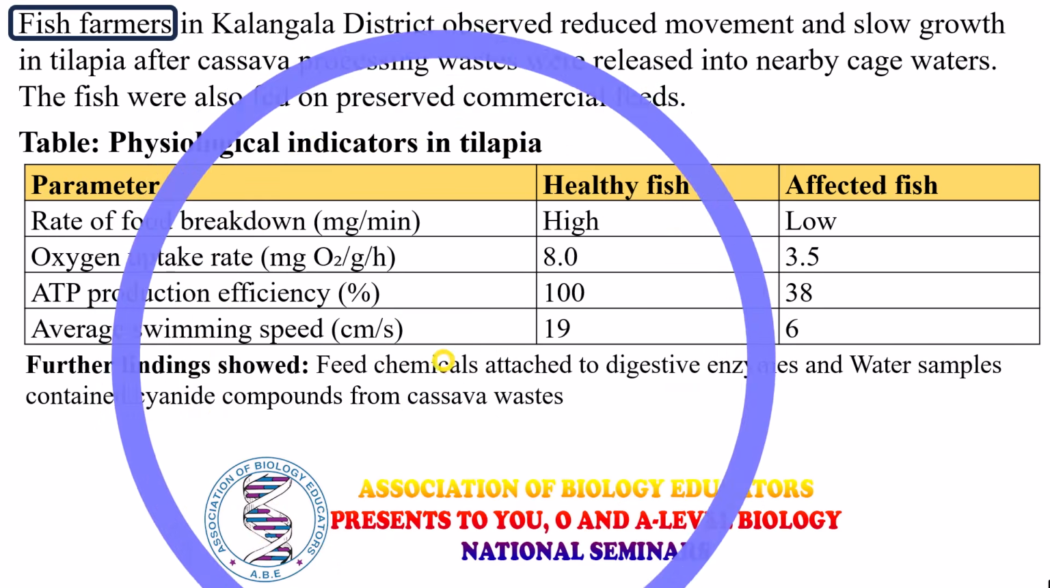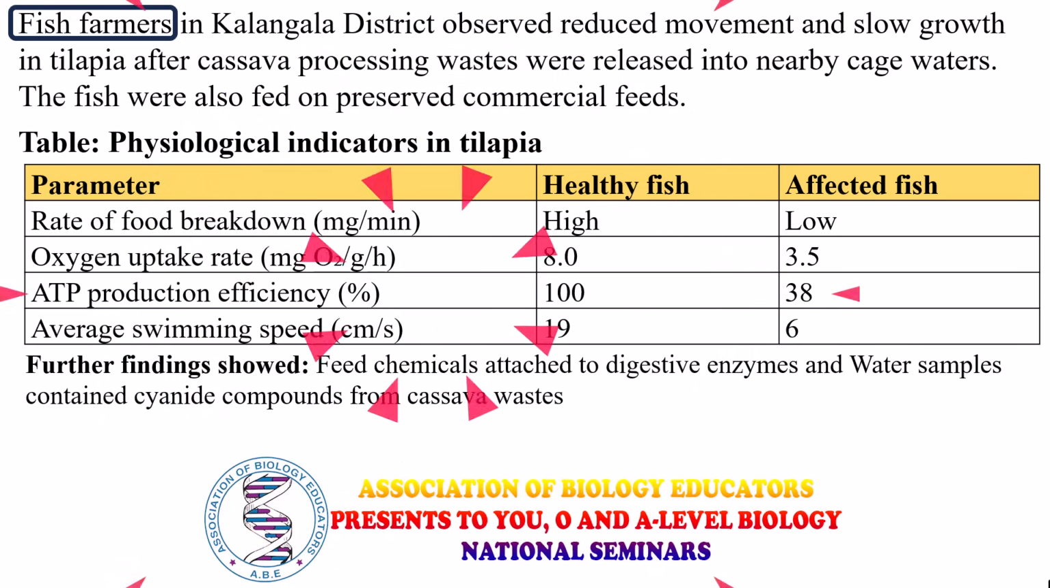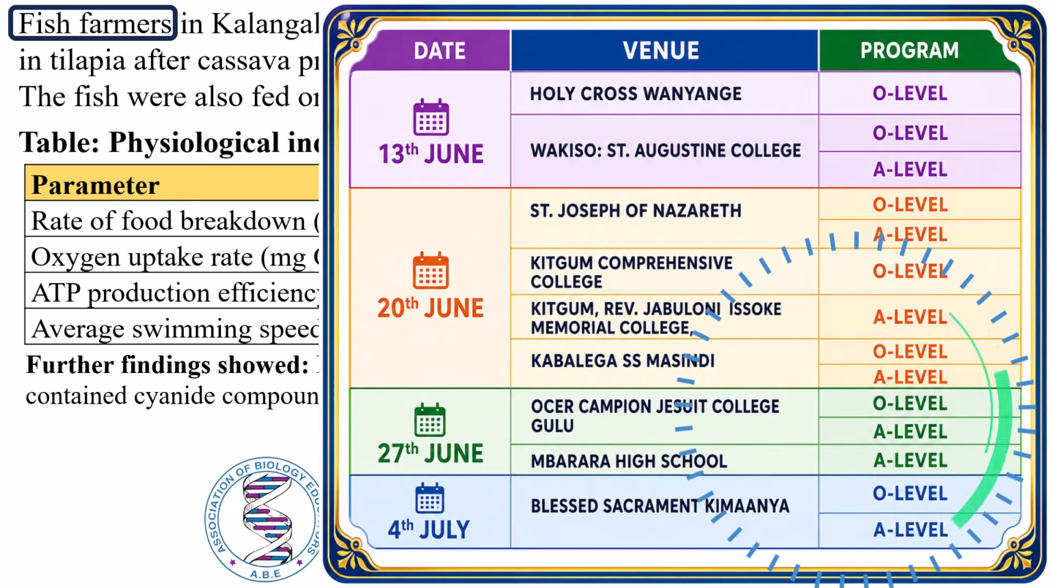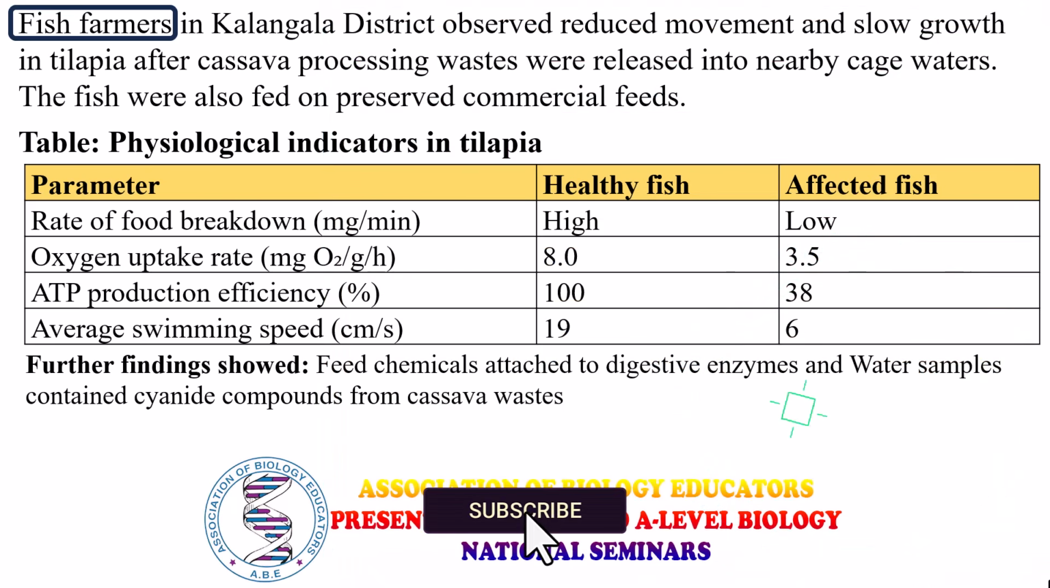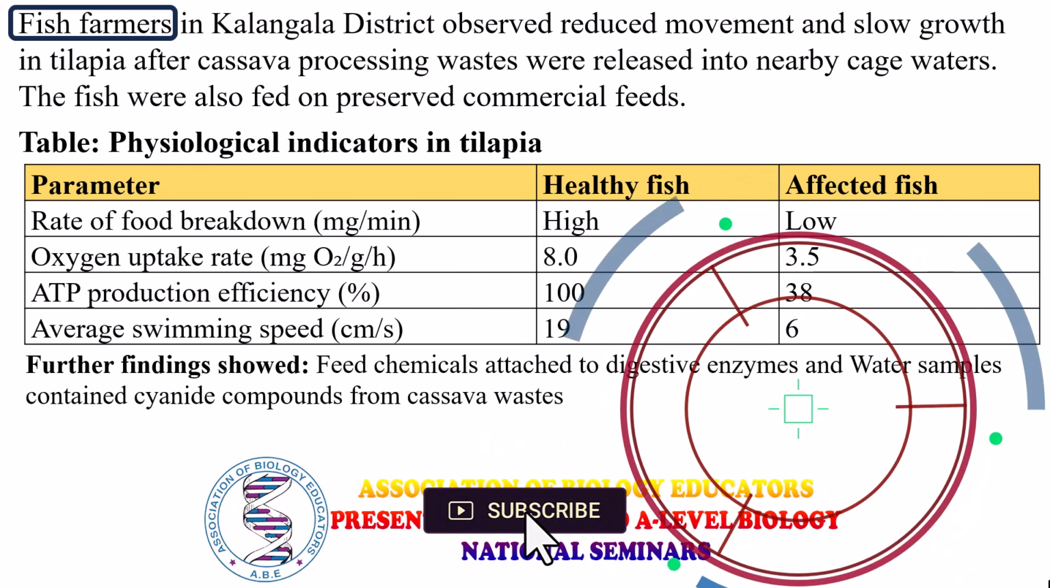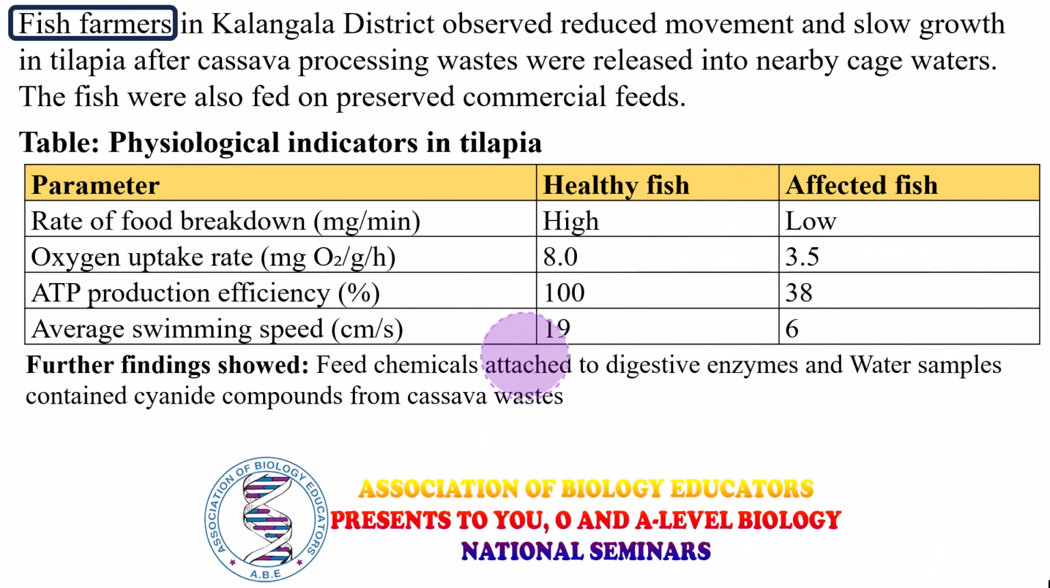We are going to attempt this item, respond to it, and score. Fish farmers in Kalangala district observed reduced movement and slow growth in tilapia after cassava processing wastes were released into nearby cage waters. The fish were also fed on preserved commercial feeds. Table: physiological indicators in tilapia.